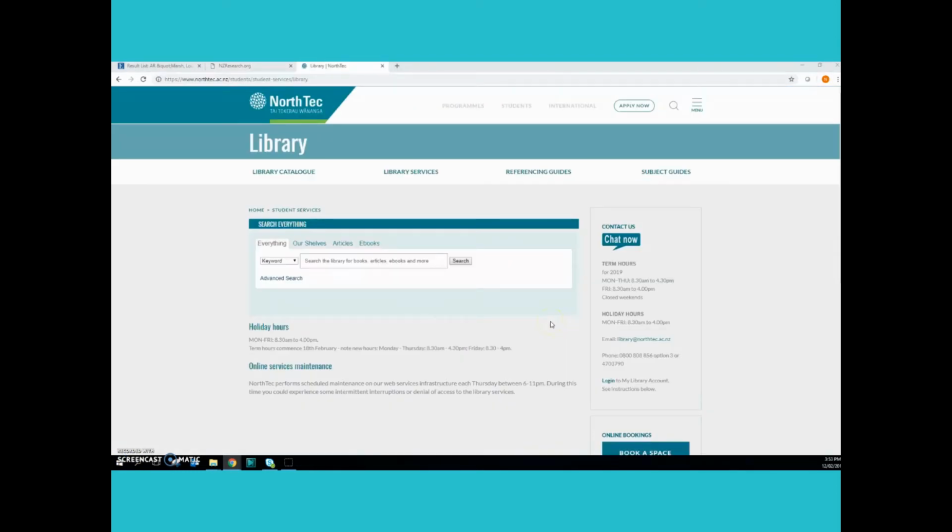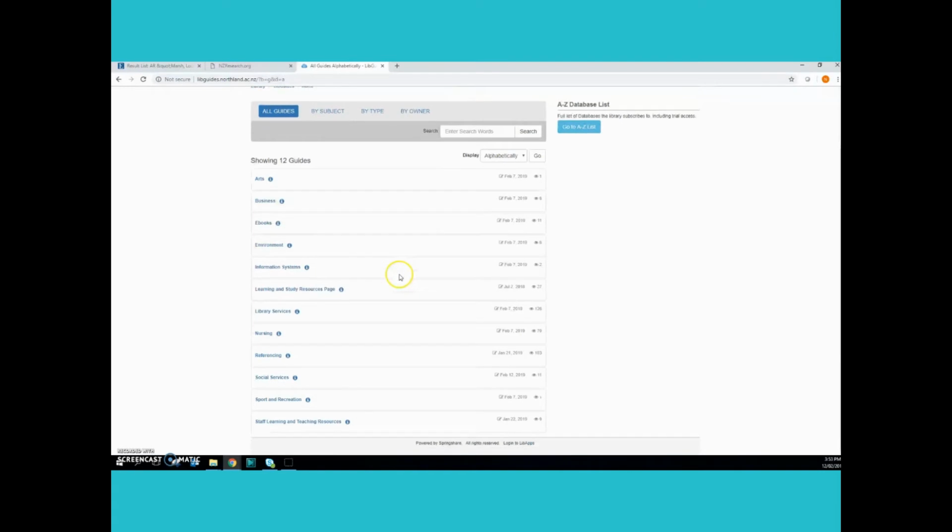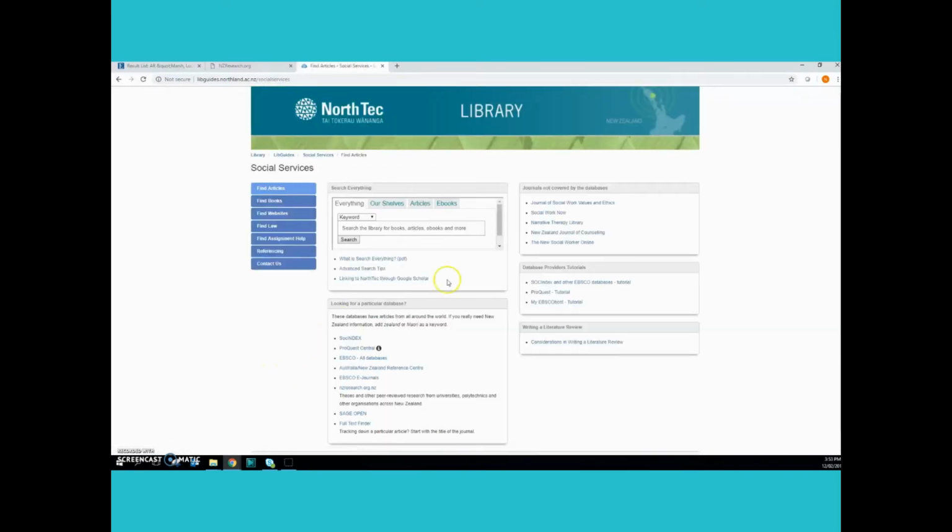Some journals aren't covered by our databases or even Google Scholar, so where do you go to find those? We've brought them together, some of them, in our subject guides. On the library's homepage, click on Subject Guides and then go to the subject for you, and you'll see a special box, journals not covered by the databases in your subject area. They're all worth checking too.